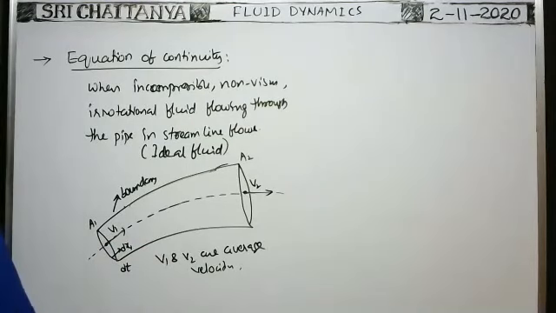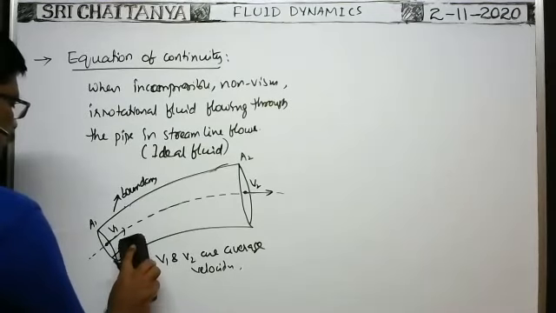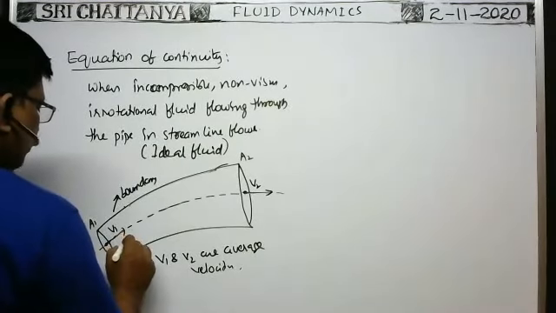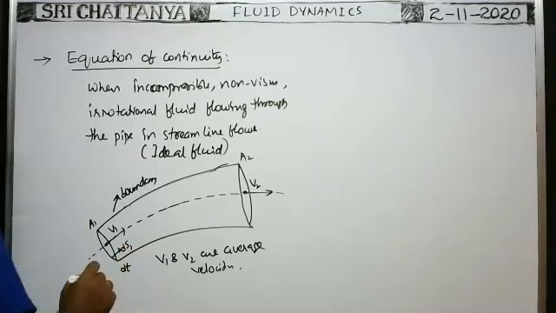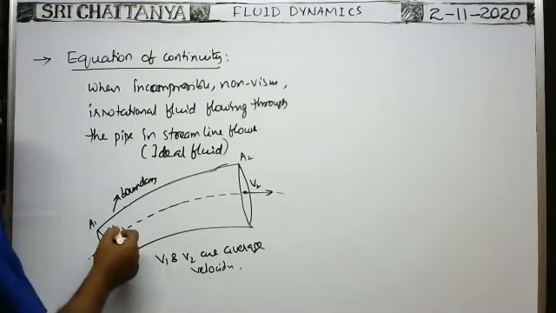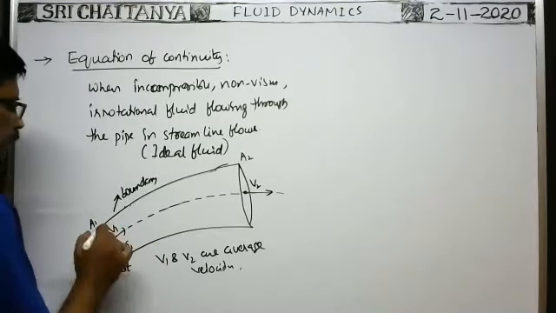Let's say ds1, you take ds1. ds1 is the displacement of the liquid entering into the tube in a small interval of time dt.